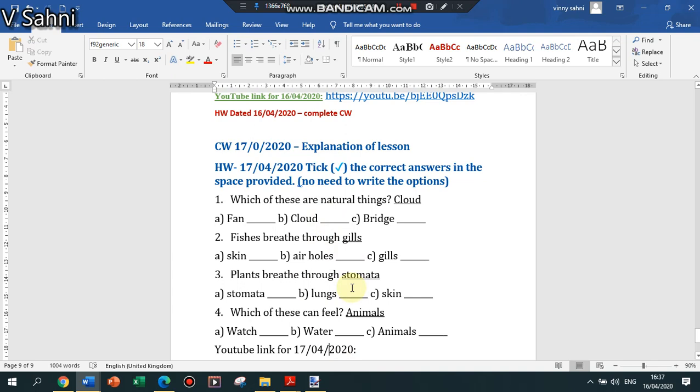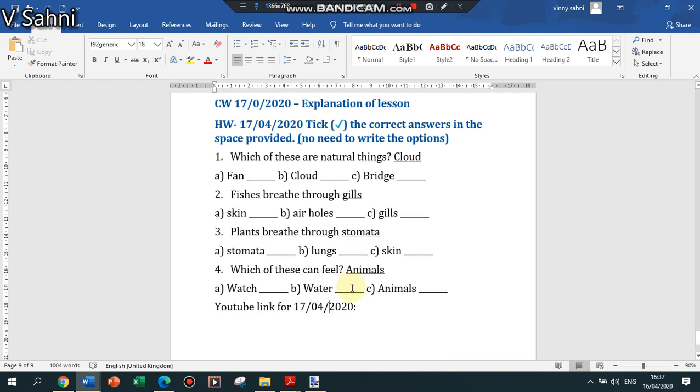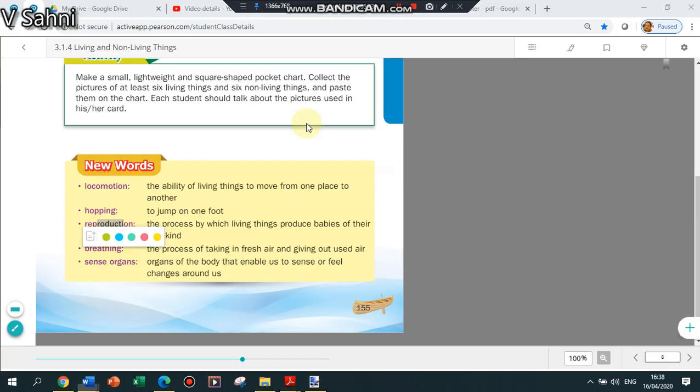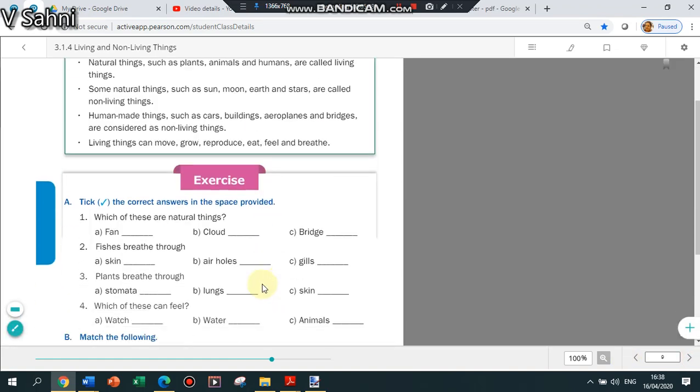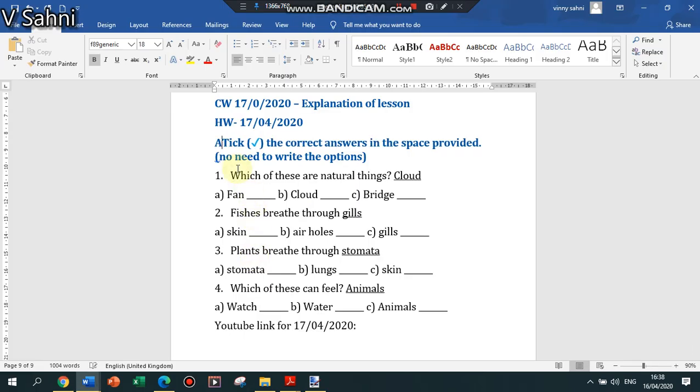So now, what I'm going to do, see, your today's class work is, there is no class work as of today. I have explained you the lesson. The last part of the lesson I have explained to you, and we have finished the explanation of the lesson. So we'll just have a look at part A of the textbook exercise. This is part A of the textbook exercise.